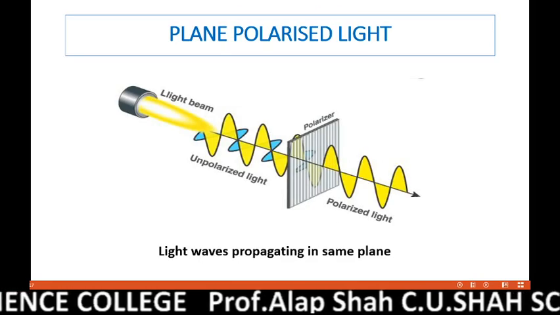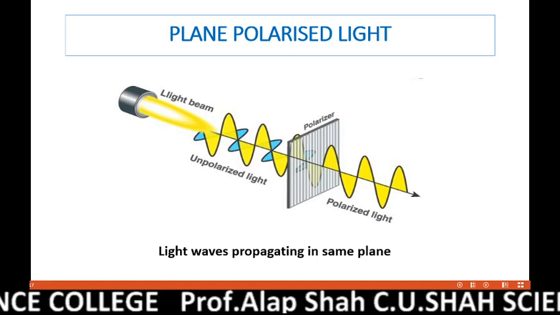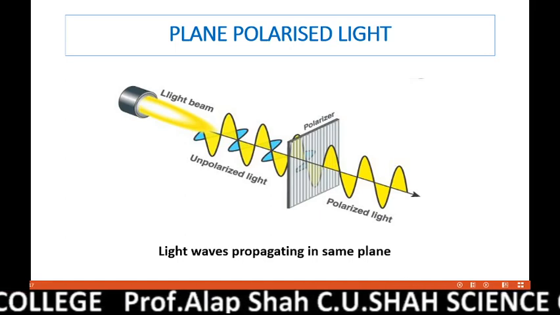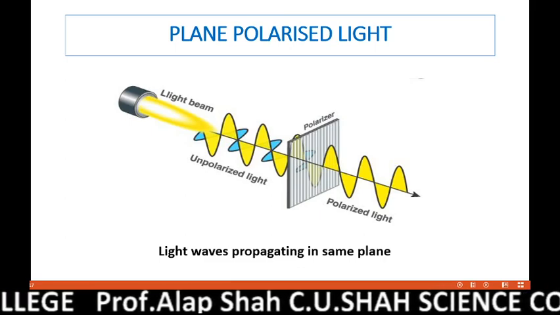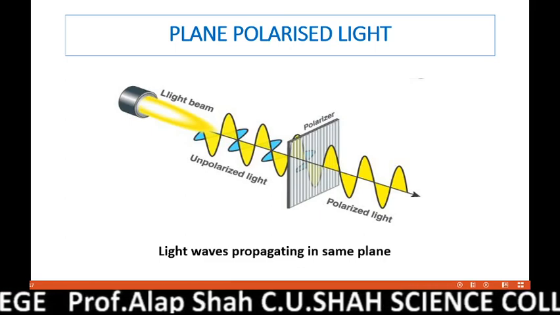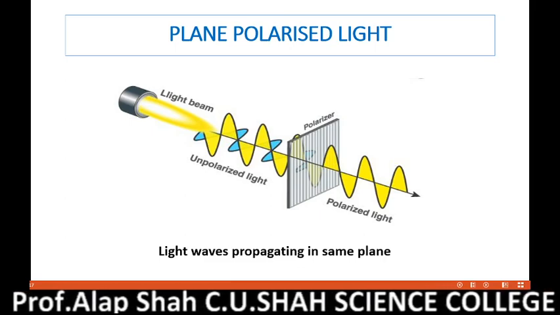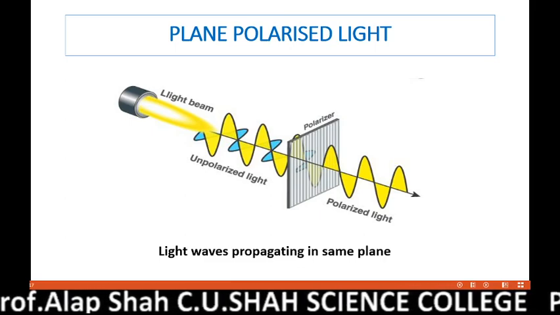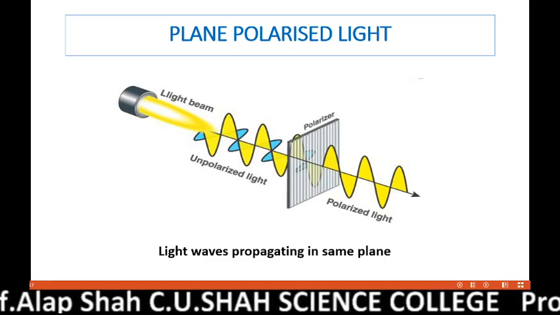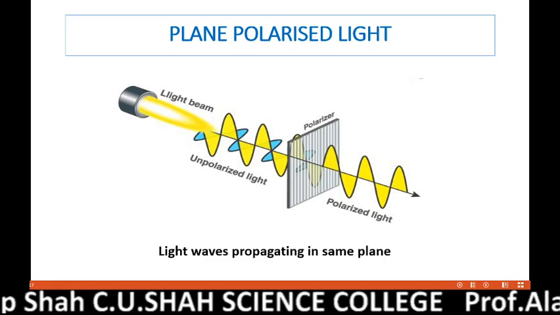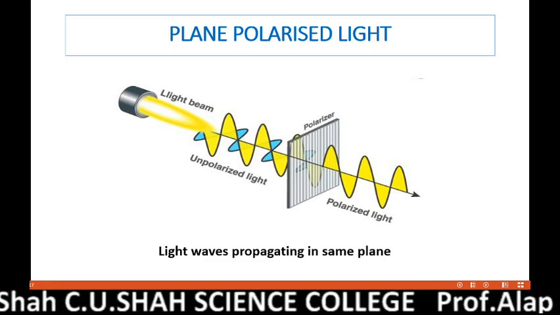First, what is plane polarized light? So friends, the light which we experience on a day-to-day basis is called ordinary light. We know that light is electromagnetic radiation. We also know that light has particle nature as well as wave nature. We call it a dual nature.